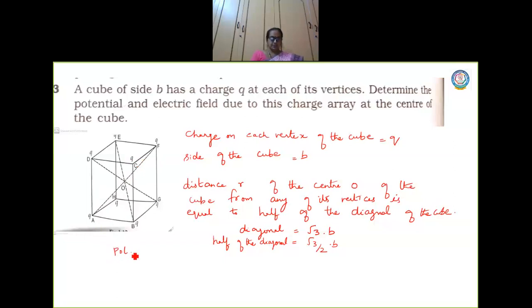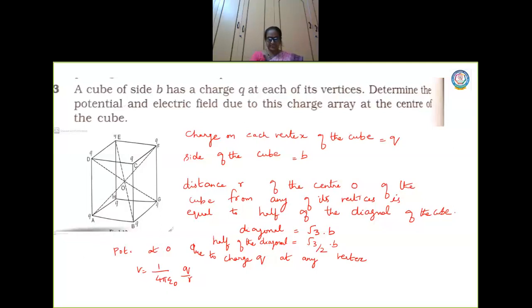Potential at O due to charge Q at any vertex is, what is the potential formula, children? V is equal to 1 by 4 pi epsilon naught Q by r. Now this is with respect to one vertex.